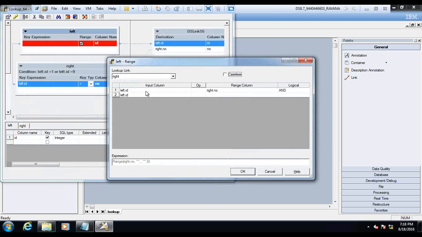So see here, whenever this ID is less than a number and the ID is greater than some other column, whatever column you want, you can keep it. Whenever that particular range is satisfied, then only you do the lookup.